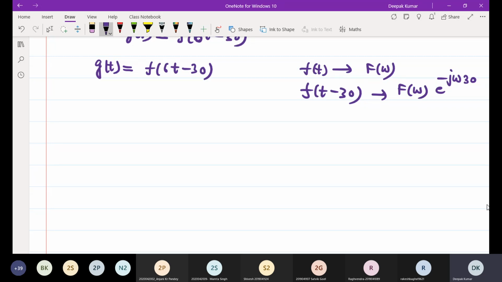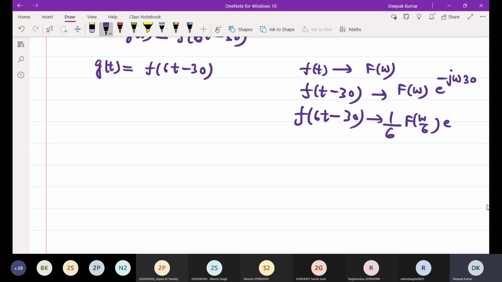And now you scale by scaling factor 6, then the magnitude will also be scaled by 6 unit, and the frequency will also be scaled by the same factor, omega by 6.